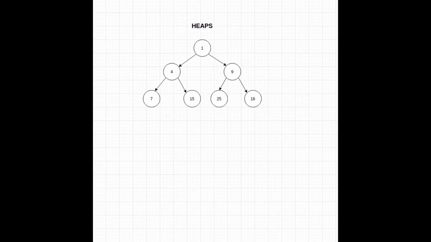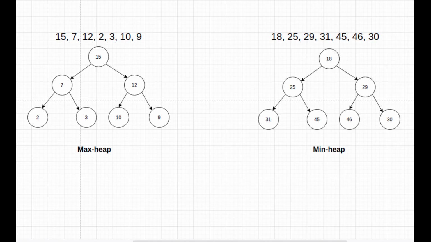Let's look at a better solution using heaps. We can use two heaps to accommodate a new streaming number in the current data in O(log n) time complexity, and we can find the median in O(1). Here's how we can do it. We will maintain two heaps, a max heap and a min heap.